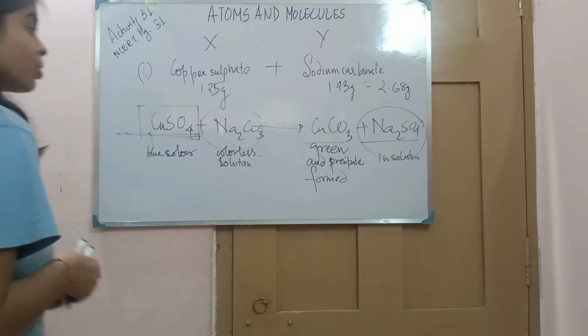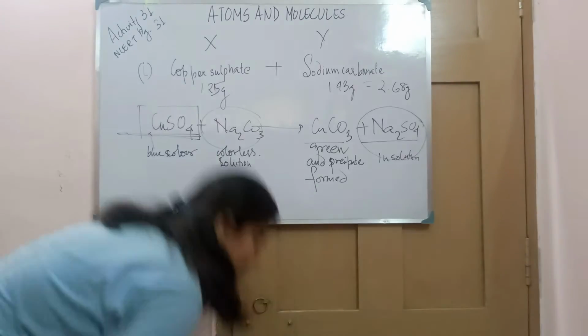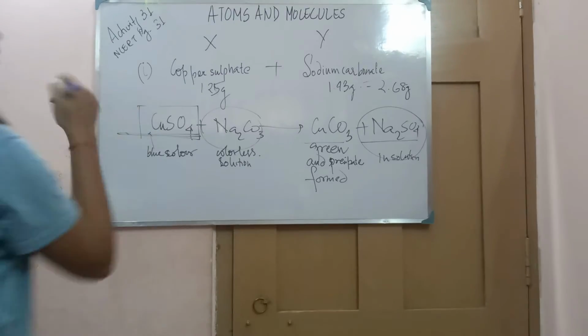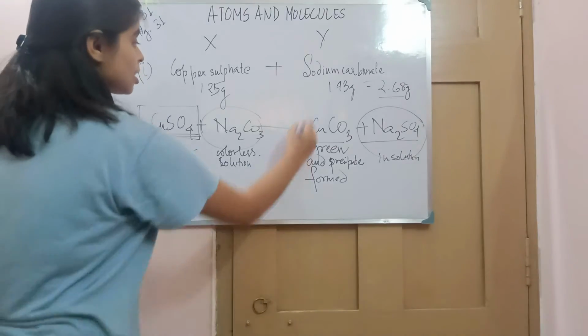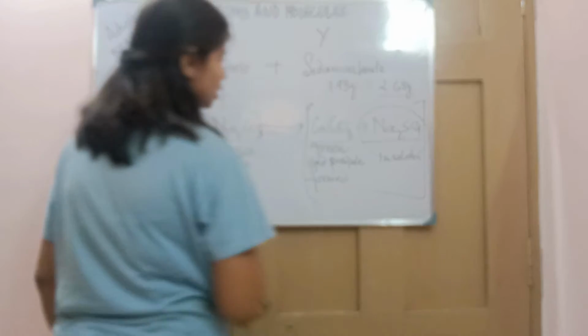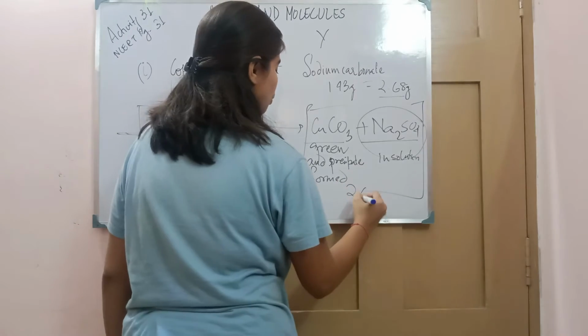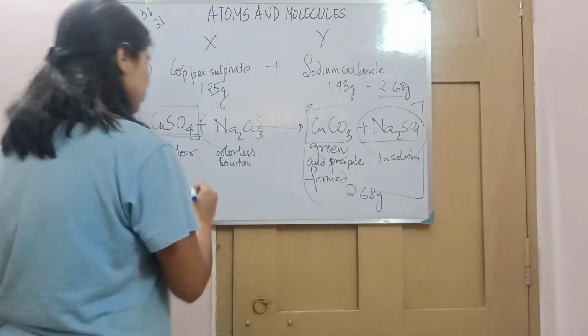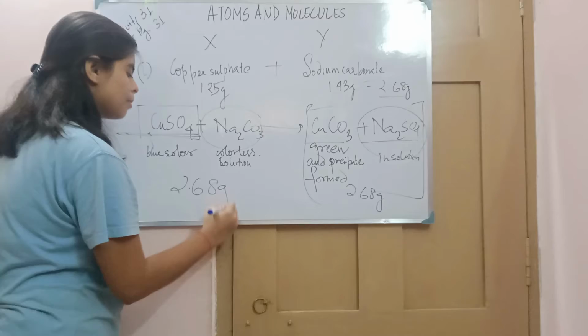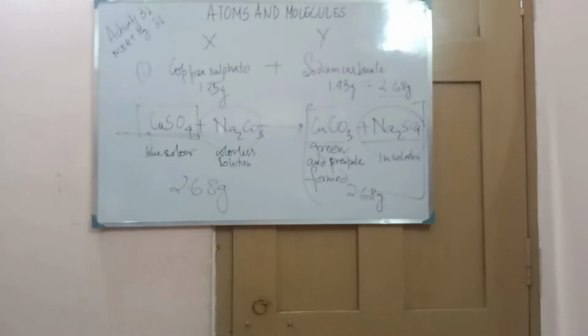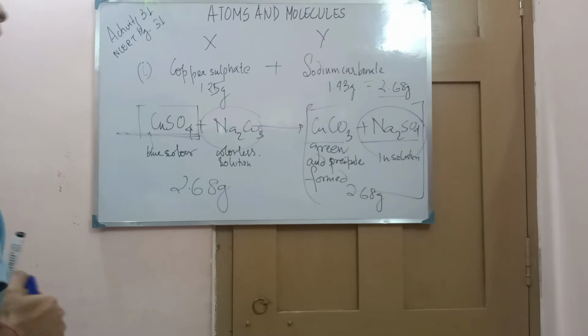Whenever you check their masses, before the reaction the mass was 2.68, and after the reaction the overall mass of the system will be 2.68 only. So before and after the reaction, the mass of the reactants and the products will remain the same.